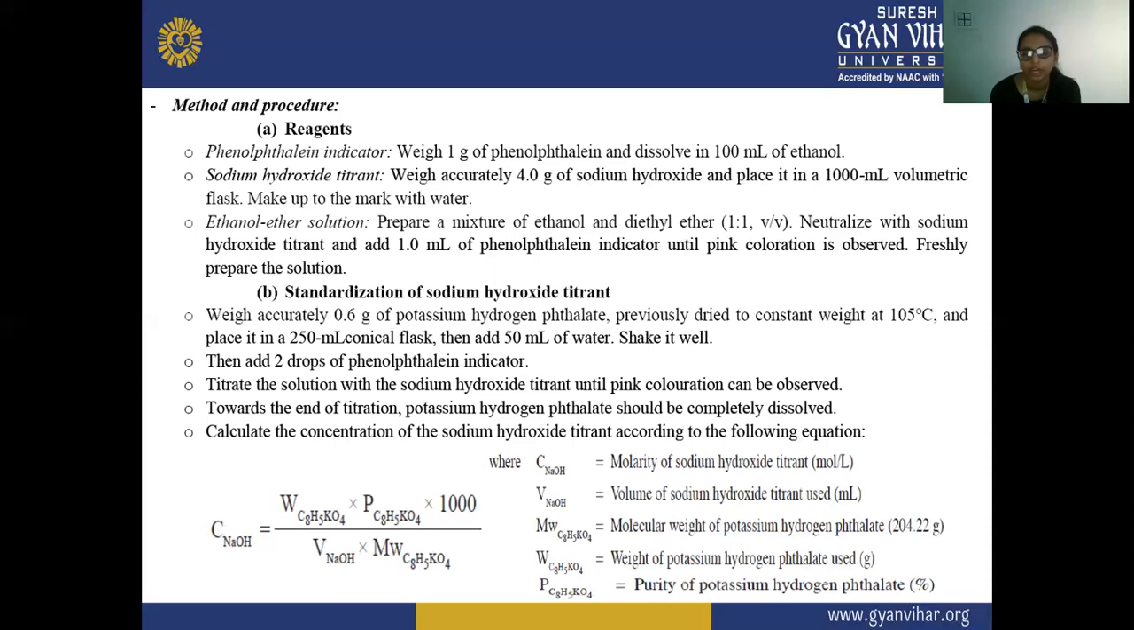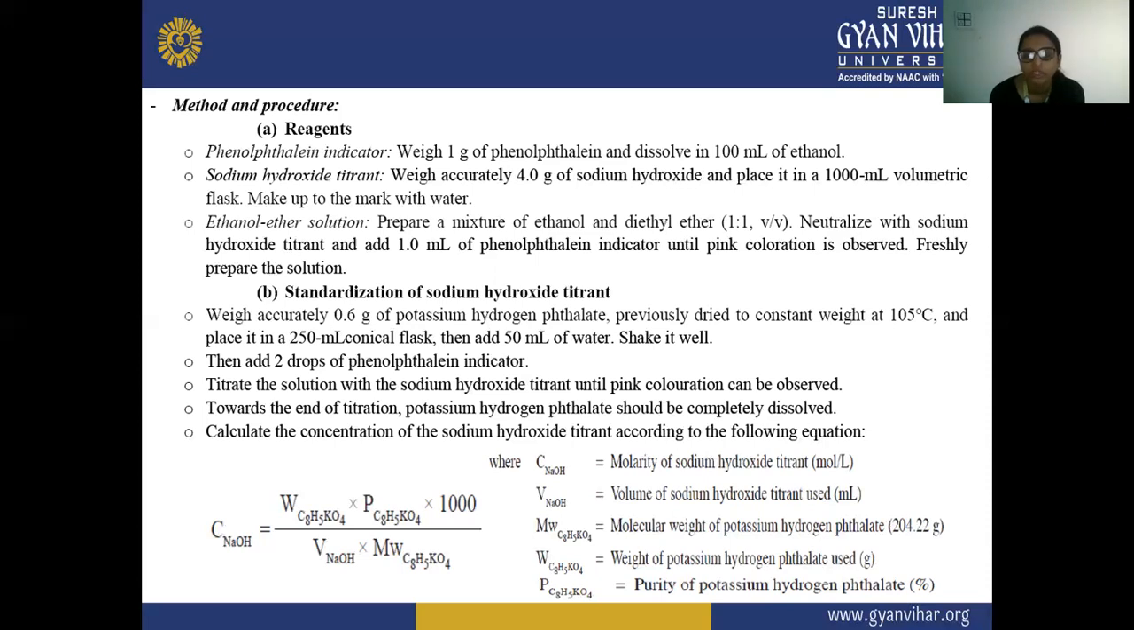In the next step, we add 2 drops of phenolphthalein indicator. Next, we titrate this solution with the sodium hydroxide titrant until a pink coloration is observed. Towards the end of the titration, the potassium hydrogen phthalate should be observed completely dissolved. After that, we calculate the concentration of sodium hydroxide titrant according to the following equation.